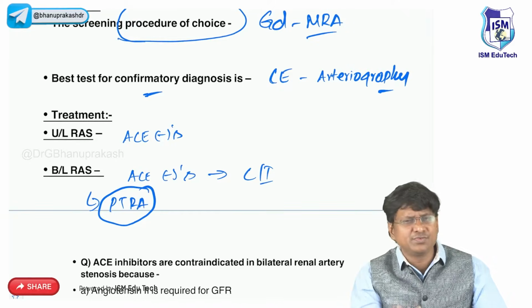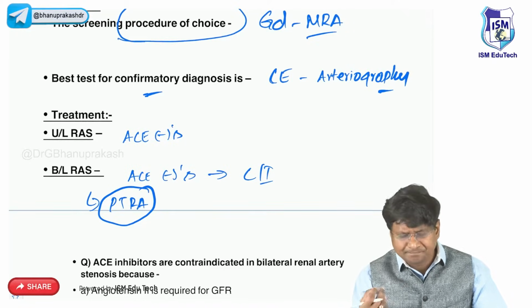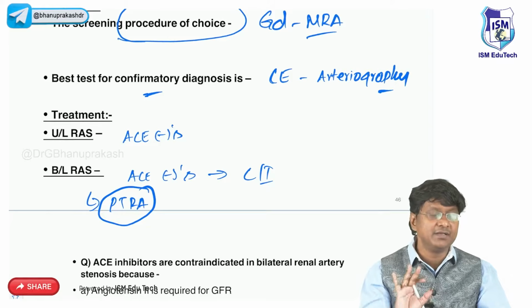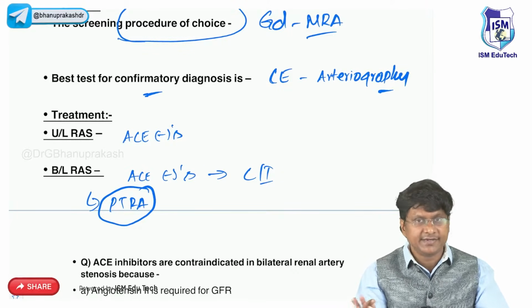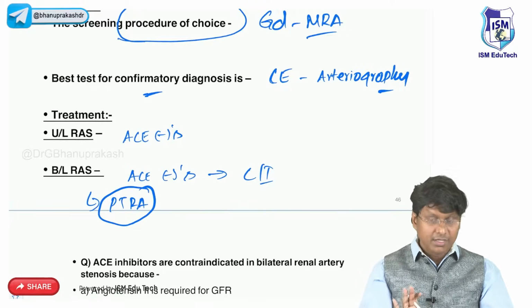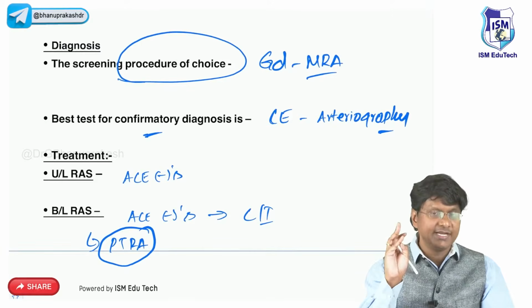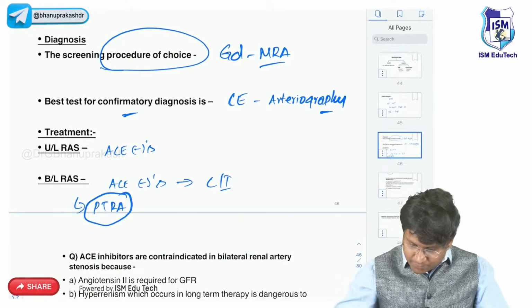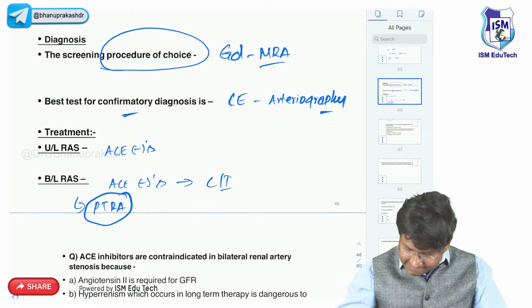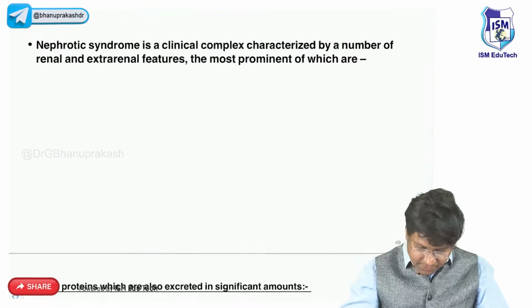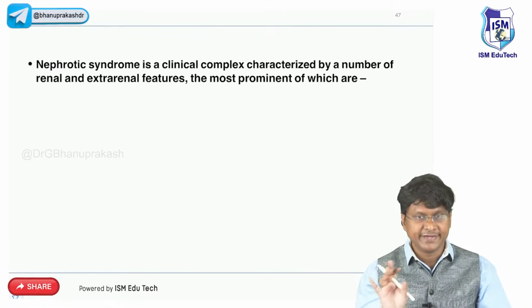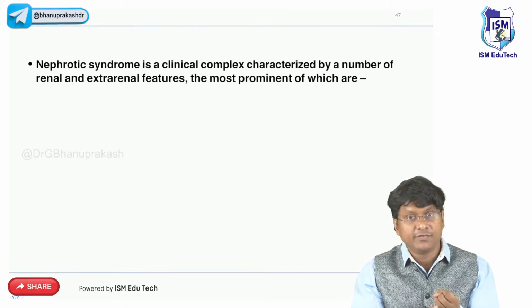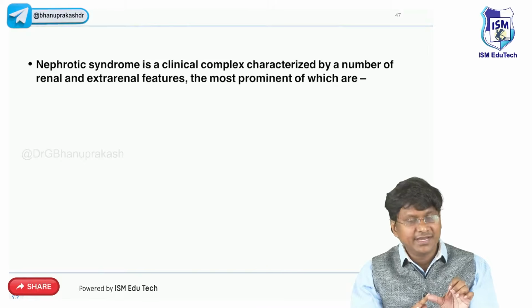And usually these patients with bilateral renal artery stenosis present with recurrent flash pulmonary edema and will require this PTRA, right? So that is about your renal vascular disorders, that is renal vein thrombosis and renal artery stenosis. Now we will move on to the next important topic, that is nephrotic syndrome, right? So we'll discuss nephrotic as well as nephritic. What have we finished until now? Acute renal failure, chronic renal failure, renal replacement therapy, renal tubular acidosis, then renal vascular disorders, right?